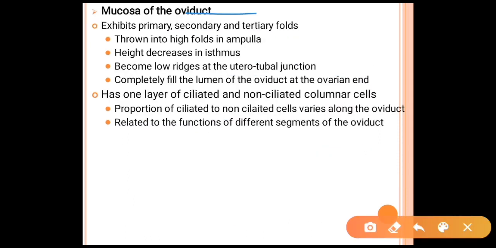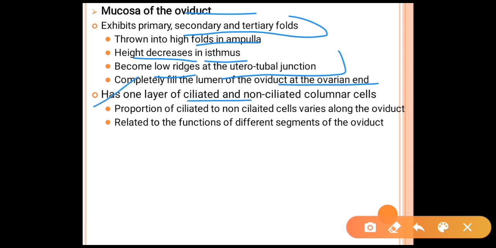Next is the mucosa of the oviduct. It exhibits primary, secondary and tertiary folds, which are high folds in the ampulla, and the height decreases in the isthmus until they become low ridges at the uterotubal junction. The folds comparatively fill the lumen of the oviduct at the ovarian end.